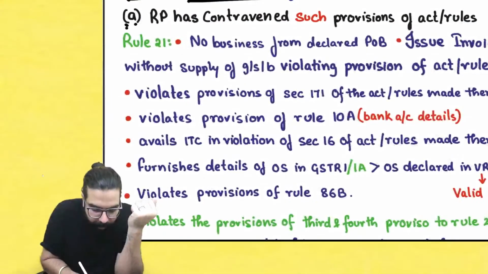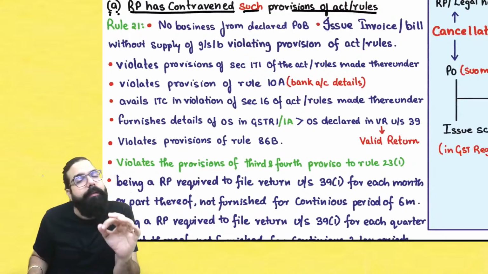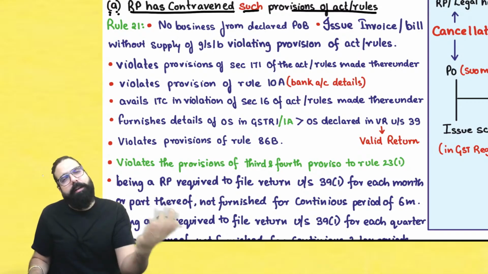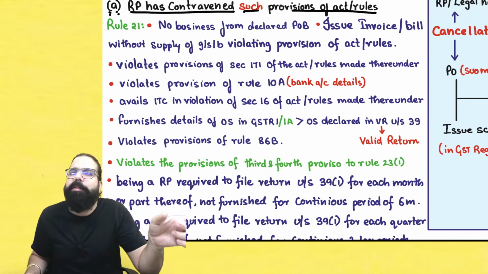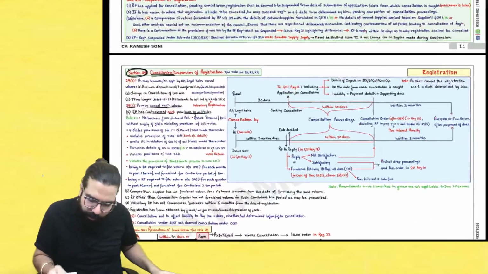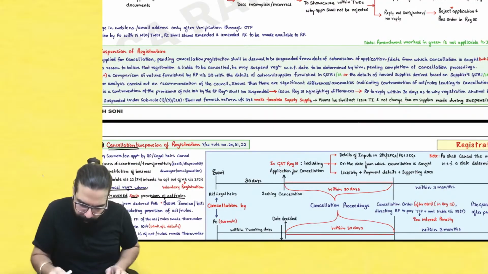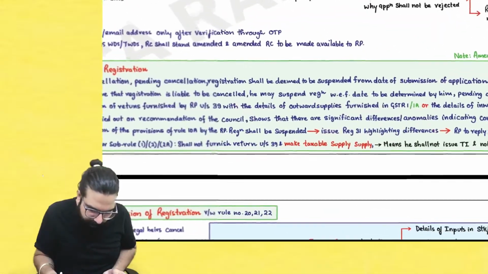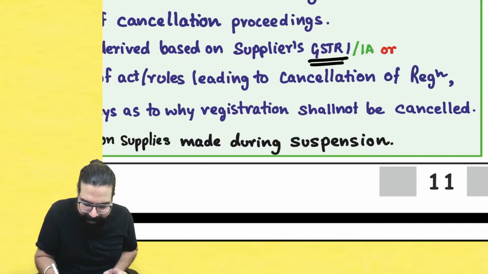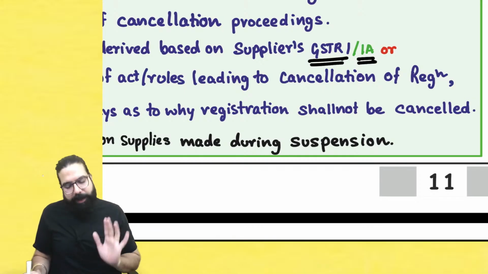Listen. Registered person has contravened such provision of the act or rules. Now they have told that wherever in the act GSTR 1 was written, after GSTR 1, GSTR 1A has been added. Sir, what is GSTR 1A? Don't worry about it. When I reach the last return chapter, I'll talk about GSTR 1A. So, sir, where should I make the change? See, in suspension, one place was there. Here, listen. In the third line, you used to see GSTR 1. After that, 1A has been added. That is the amendment. Wherever you write GSTR 1, you have to add the word 1A.